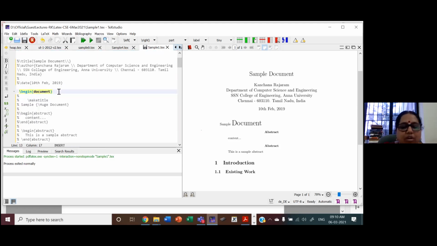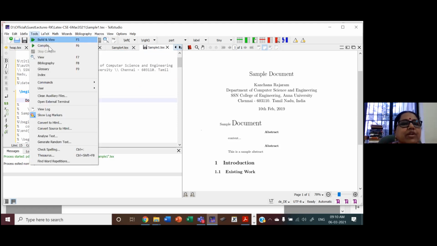So just after begin document, I write document 1. I have a tool here where you can see compile. It will only compile and report some errors. You have build and view, which means it will compile and show the contents.